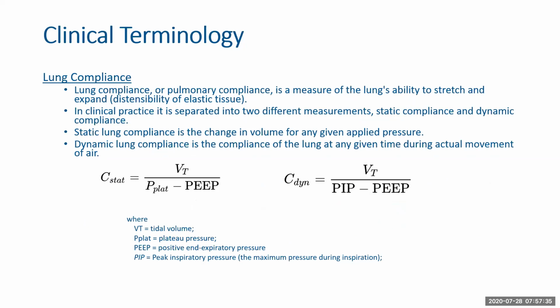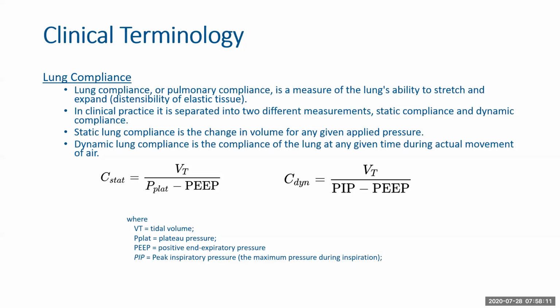Lastly, lung compliance. All the previous terms that I explained to you come into a culmination here, which is a reference point for a person's lung condition. Lung compliance or pulmonary compliance is a measure of the lung's ability to stretch and expand. In clinical practice, it is separated into two different measures, static compliance and dynamic compliance. Static compliance is the change in volume for any given applied pressure, whereas dynamic compliance is compliance of the lung at any given time during actual movement of air.